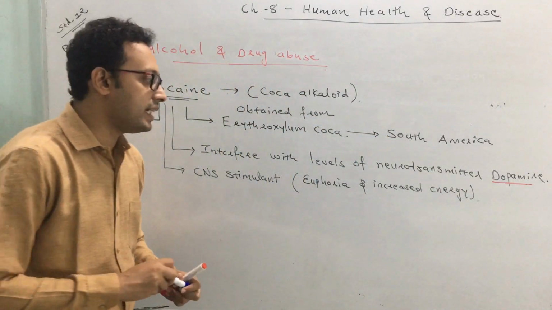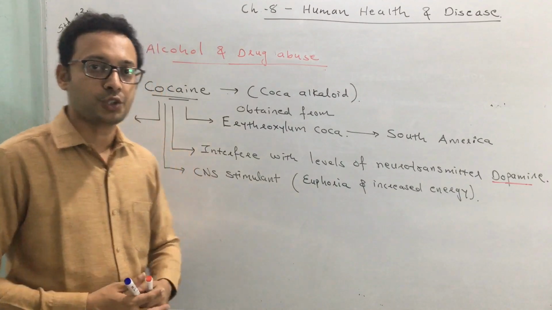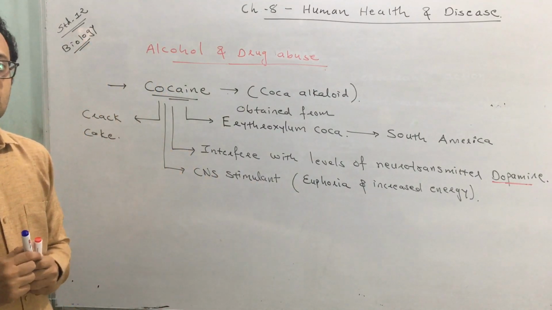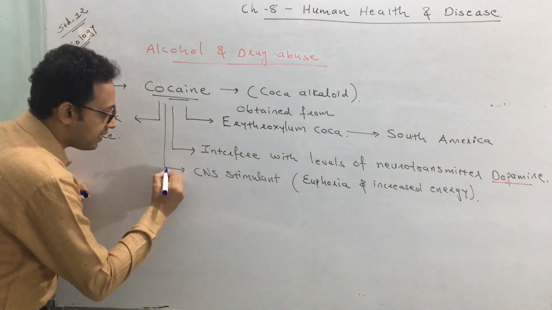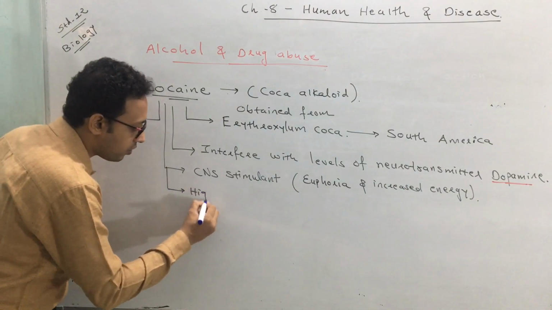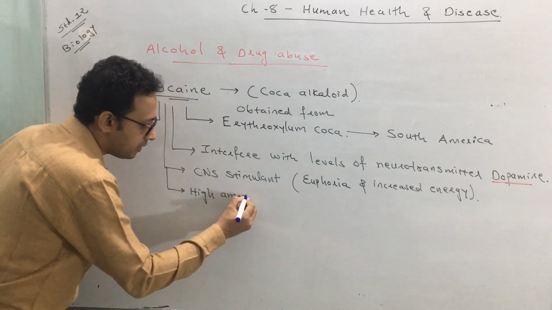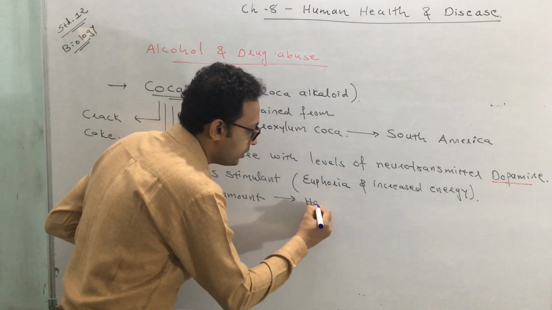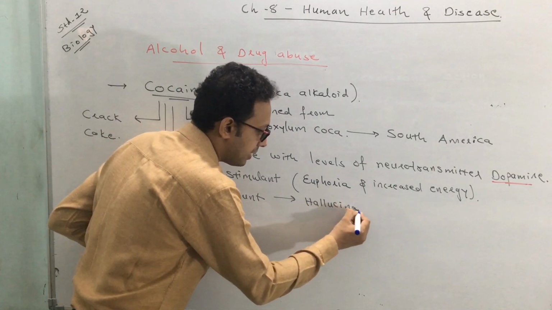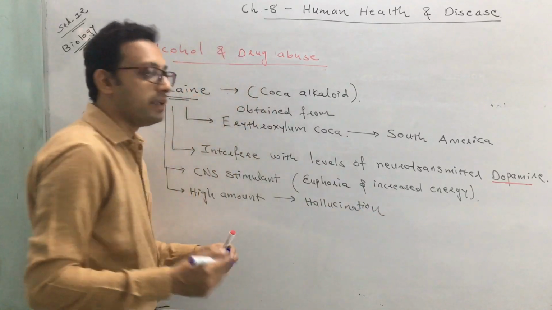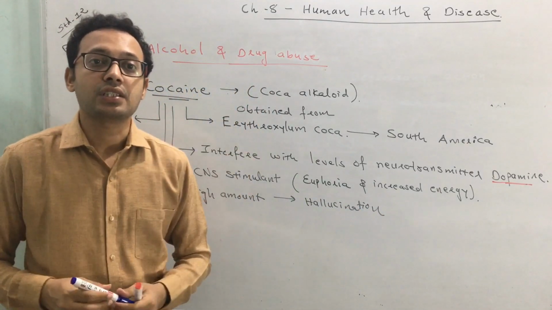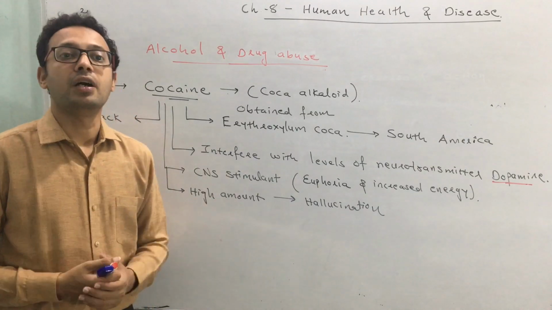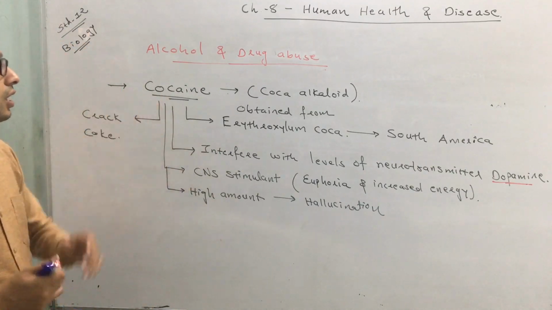Why does the energy level get increased or the euphoria-like condition get produced? Because they are primarily CNS stimulants. Okay, but when they are taken in a high amount, this high amount of cocaine may lead to hallucination, means a dream-like state that is felt when it is taken in a high amount. Okay, so this is cocaine.